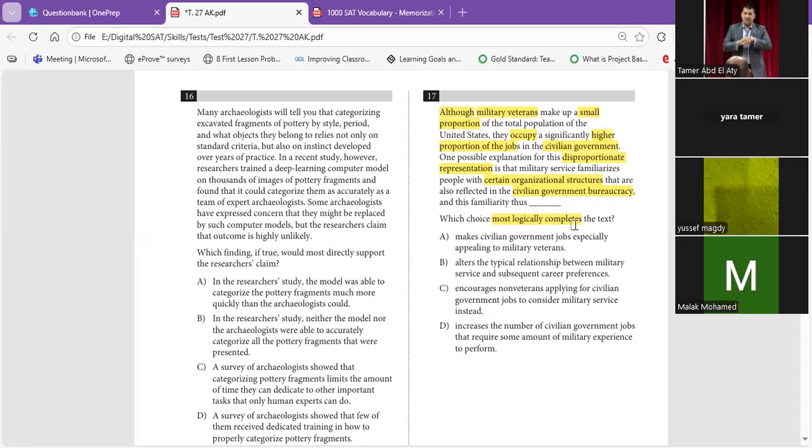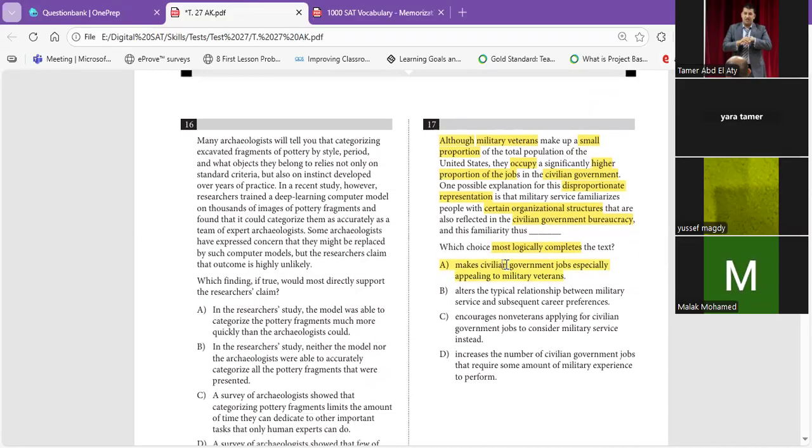Okay, let's find now how we're going to build our inferences for number 17. So, make civilian government jobs especially appealing to military veterans? Maybe. Yes, because those people know organizational structure, so it's going to be suitable for the civilian government. It can be A, according to my inferences.